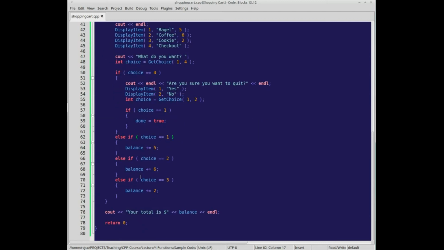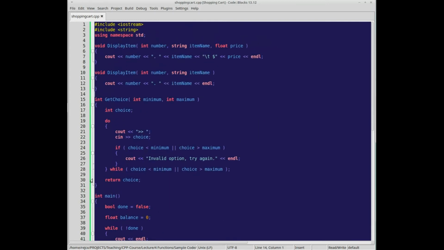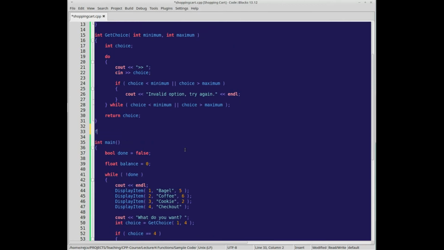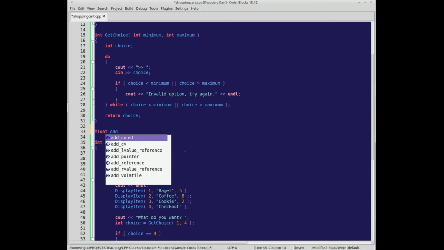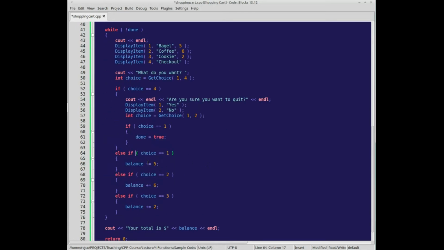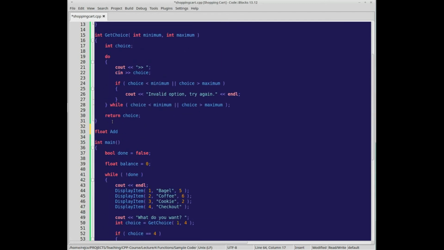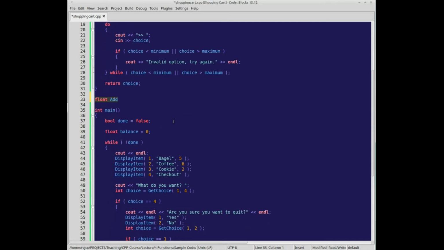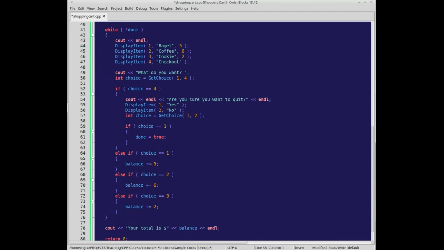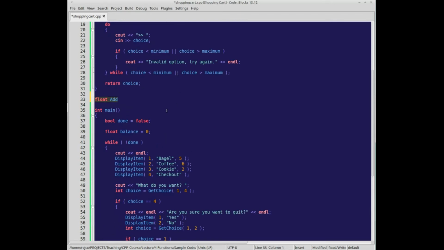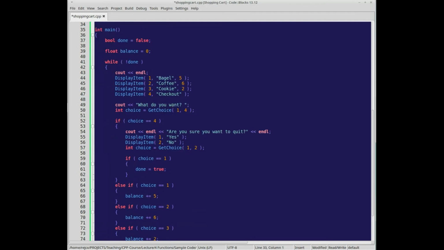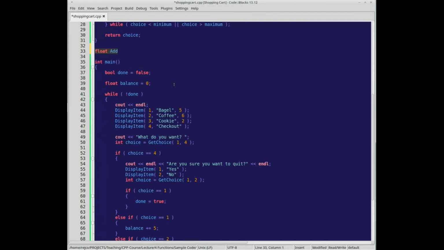So down here we have choices for different options. So let's say instead float add, well, let's see, we want to say if choice is 1, 2, or 3. We could make a function that handles that, or we could make a function that adds to the balance. So for now, this isn't the best program in the world because we don't have all the options we could say, but add price of, and let's say we have a string food name.